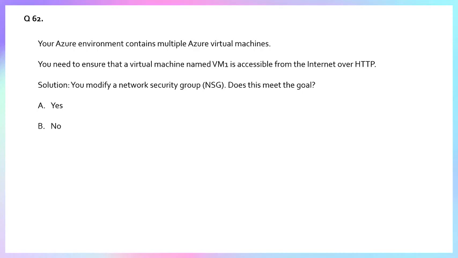So the question is asking about modifying the NSG, and if you have modified the NSG to allow inbound HTTP traffic, means TCP port 80, to the VM, then the VM will be accessible, assuming it already has a public IP. So modifying the NSG can meet the goal. So the answer is yes.